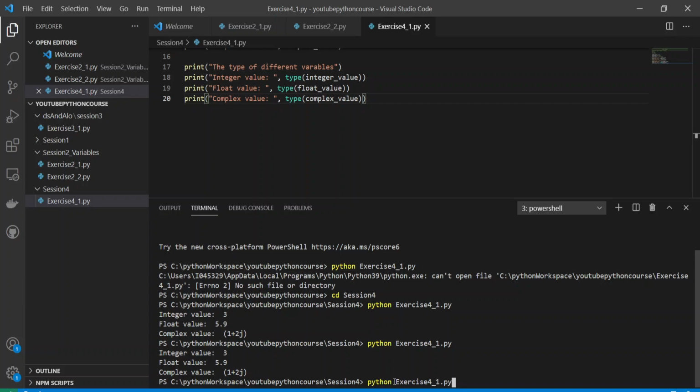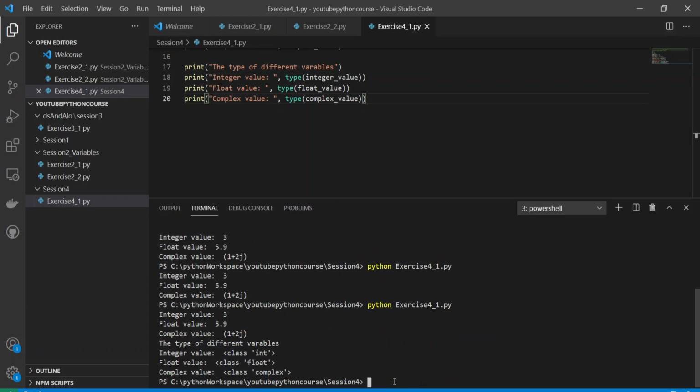Now if I give python exercise 4_1.py, it will give me first the values. Integer value is 3, float value is 5.9, complex value is 1 plus 2j, and the type of different variables: the integer variable type is class int, float value type is class float, complex value type is class complex. Fine, this is the way how you can do complex values.